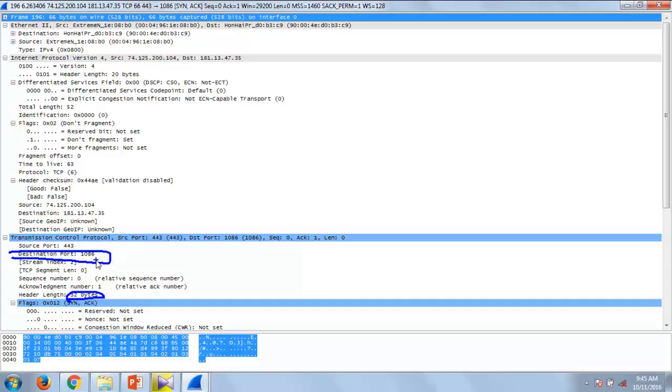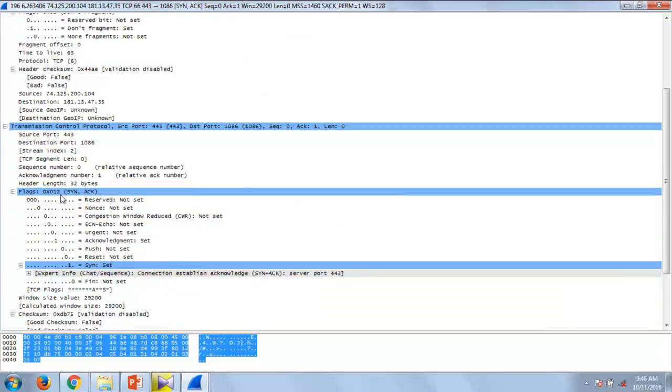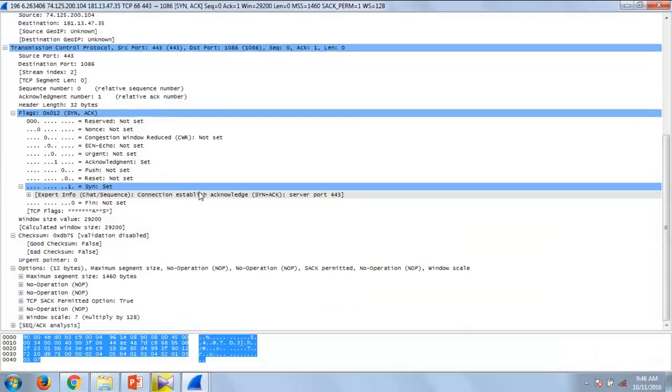On the destination port we have 1086. Then there's the source address, destination address, and there is fragmentation information which we might cover in some other videos, and the flags that are set are SYN and ACK, and the window size is 29,200.